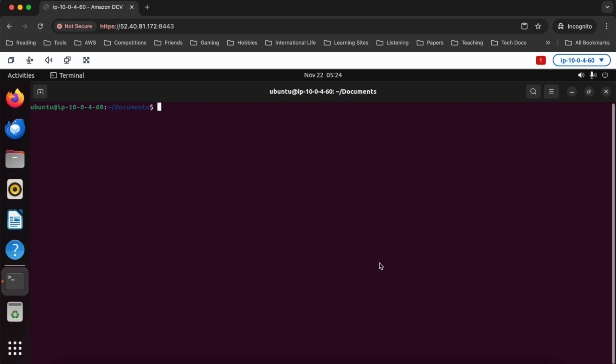You could maybe get it to work somewhere else, assuming you can install Docker and Docker Compose, but Ubuntu is sort of the gold standard. I do not have a local Ubuntu machine to do this on right now, so you'll notice I'm actually in a Chrome incognito window connected on port 8443 here to a remote Ubuntu desktop. And I'm actually using a really cool tool to do this called NICE DCV, which I guess is Amazon DCV now. I think Amazon bought them.